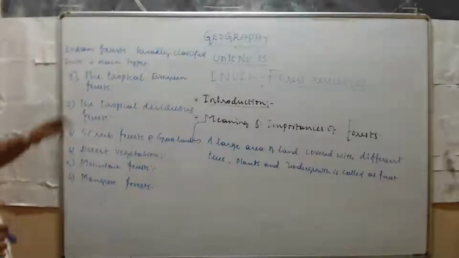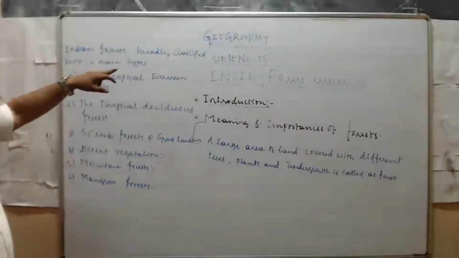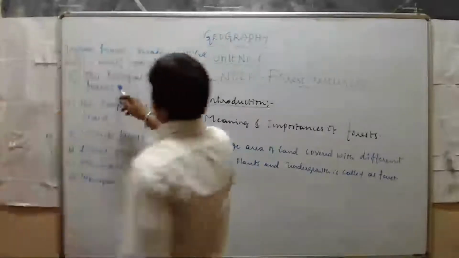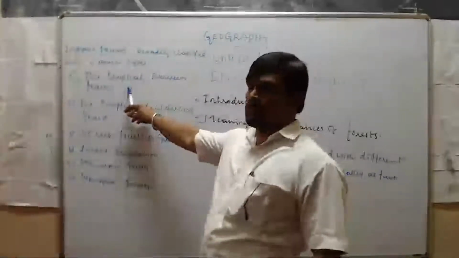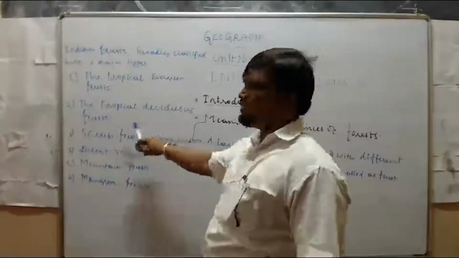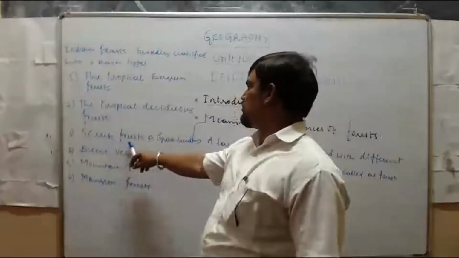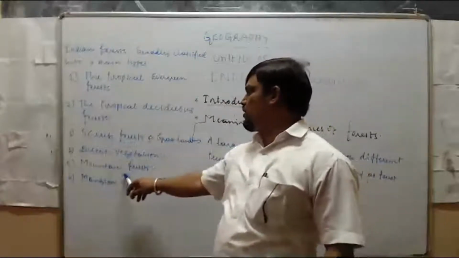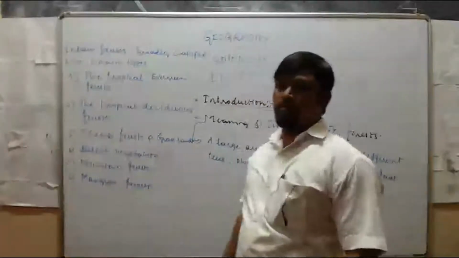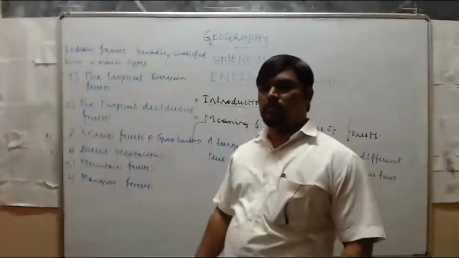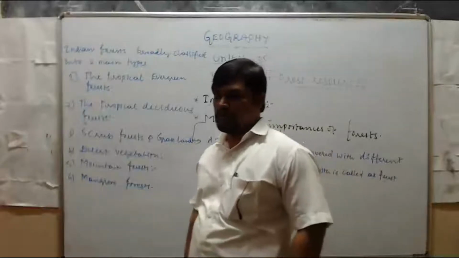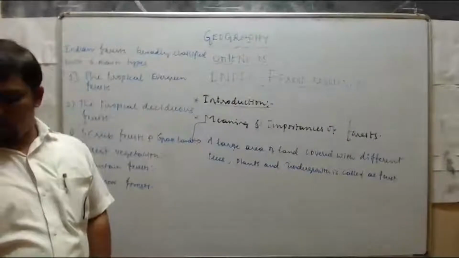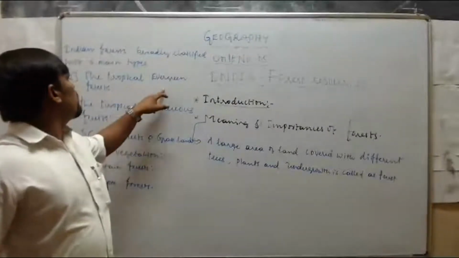Indian forests are broadly classified into six main types. They are as follows. First one, the tropical evergreen forests. Second one, the deciduous forests. Next, scrub forests and grasslands. Desert vegetation. Fifth one, mountain forests. Sixth one, mangrove forests. These are the six types of Indian forests. Let us discuss one by one now. The first one is the tropical evergreen forests.